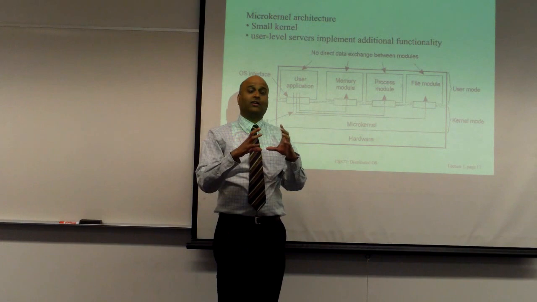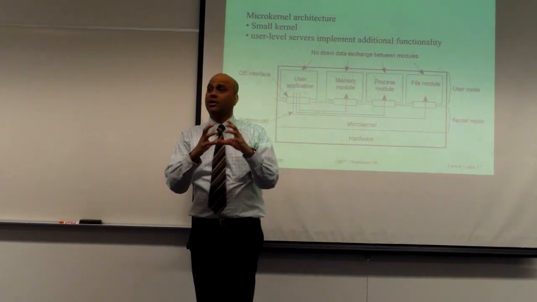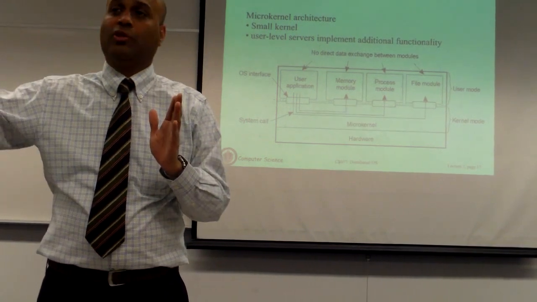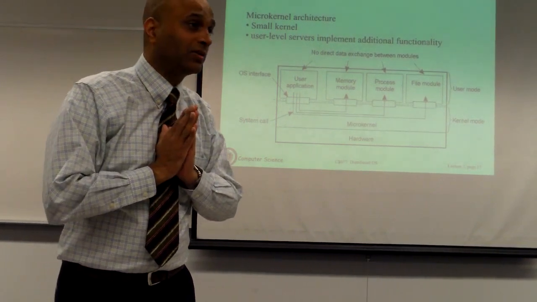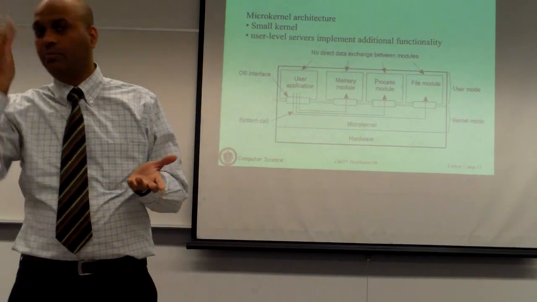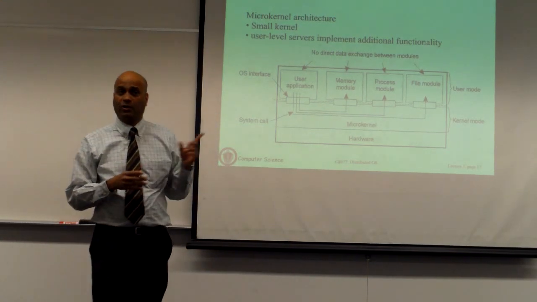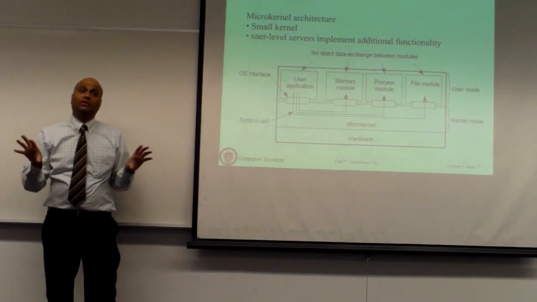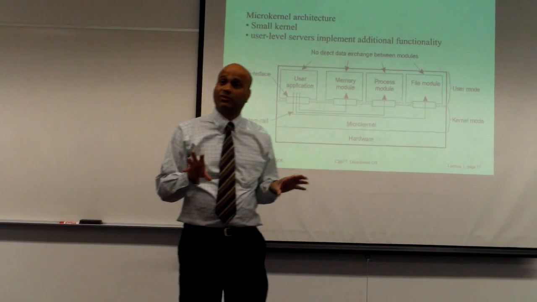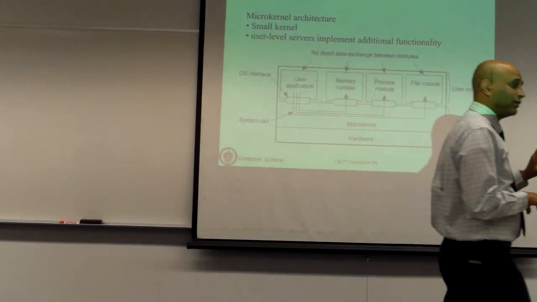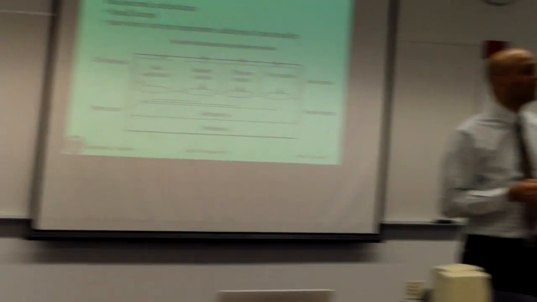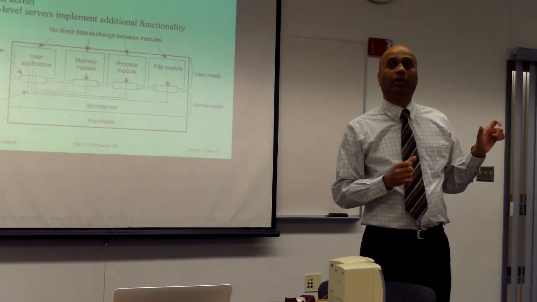It isolates the impact of that bug to that one process, because there are process boundaries. You cannot go and do something else to another process because you took over this one process. Okay? So this is in some ways a more secure way of building operating systems and indeed any large application, where you partition the application into independent processes. Okay? A real world example of something like this is early versions of the Chrome browser. The Chrome browser, each tab was actually at one point its own process.